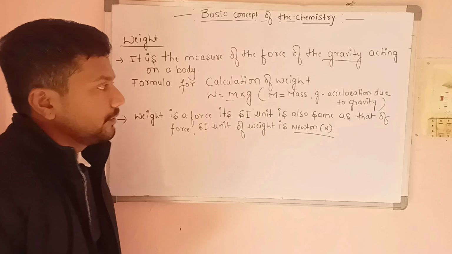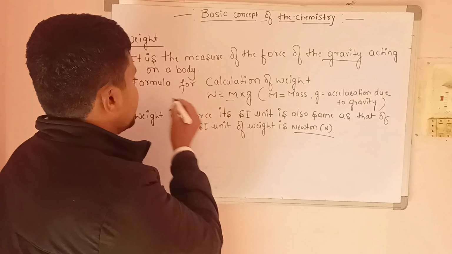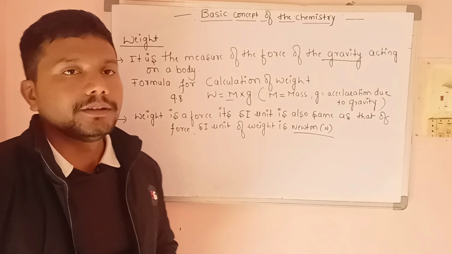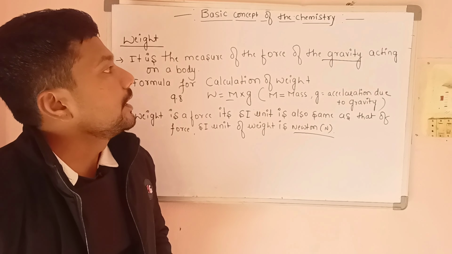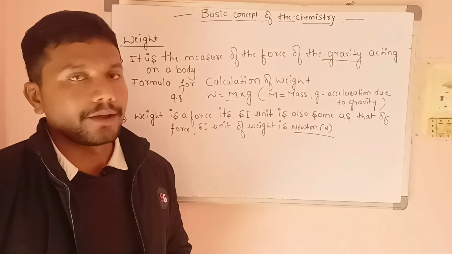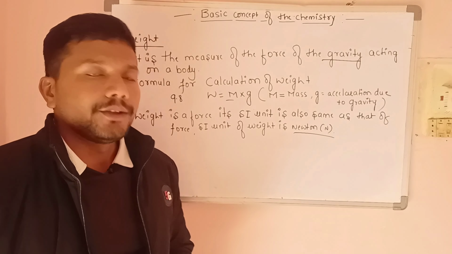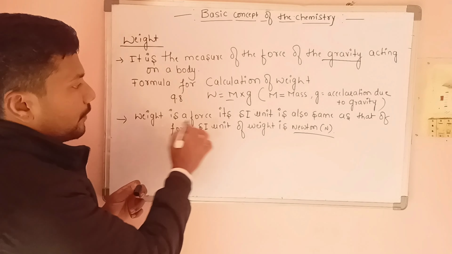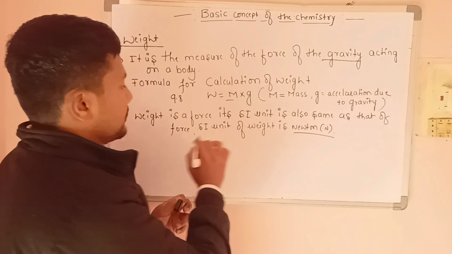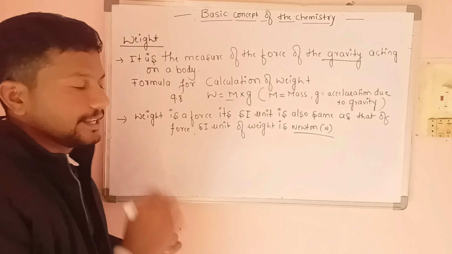Our weight will differ. The G value is a fixed value on the earth; G value is 9.8. And what is the SI unit of weight? In weight, the main thing is the force of gravity. So what is the unit of force? That is the unit of weight. Because force is the main concept in weight, its SI unit is also the same as that of force. The SI unit of weight is Newton.